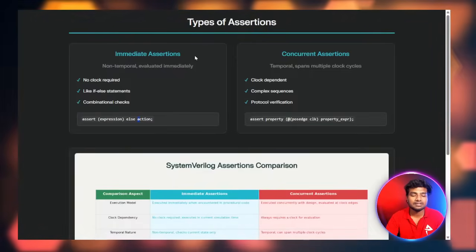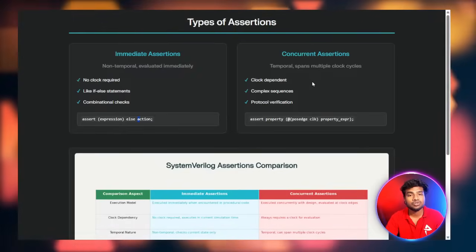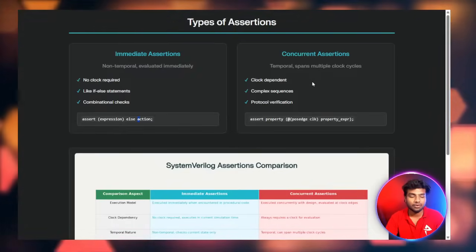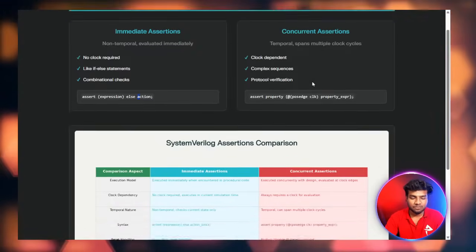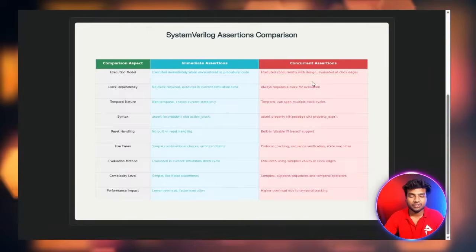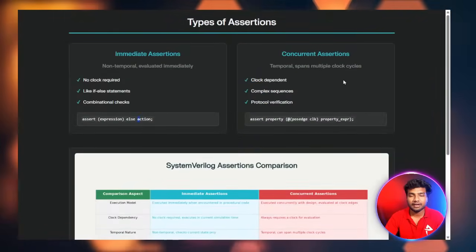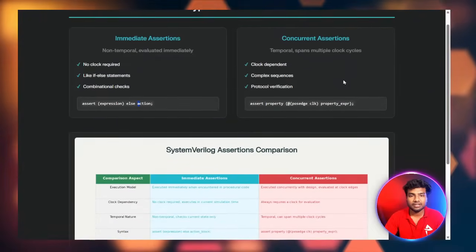These immediate assertions are mostly used for combinational logic. These concurrent assertions are mostly used for sequential logic. Okay, so this is a difference between the immediate assertion and the concurrent assertion. We know that immediate means it won't need a clock, while concurrent needs a clock to check the functionalities.